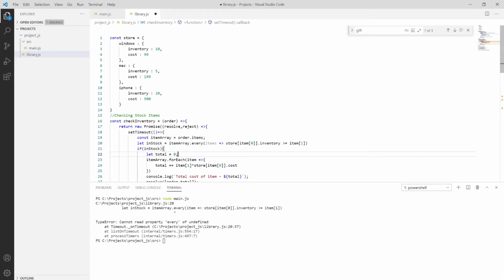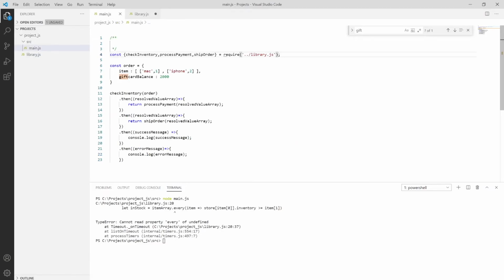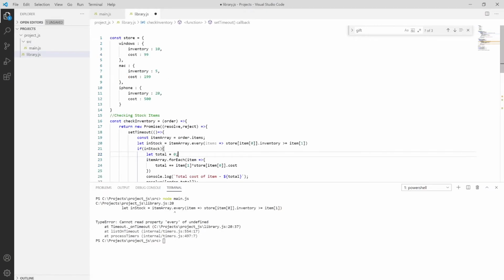So we have item array, and then order dot item, and here what we have described is item. Okay, so here we have to make it items instead of item. Save it, here also save it, try to run.